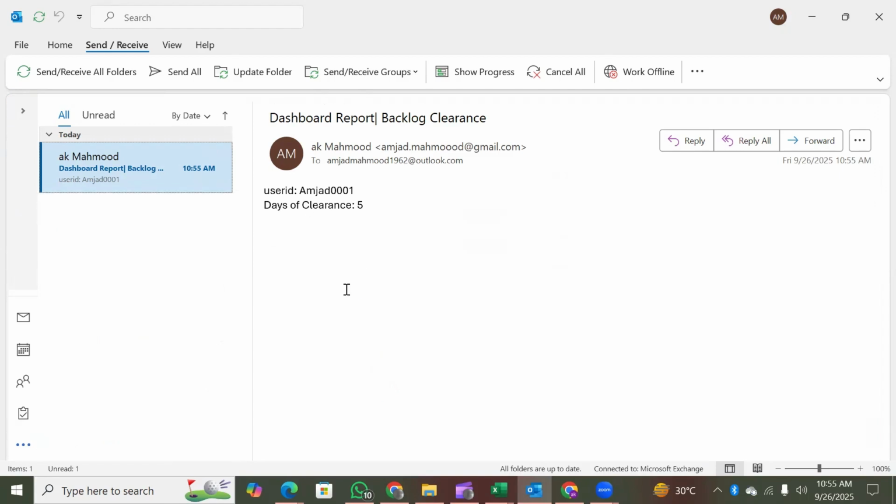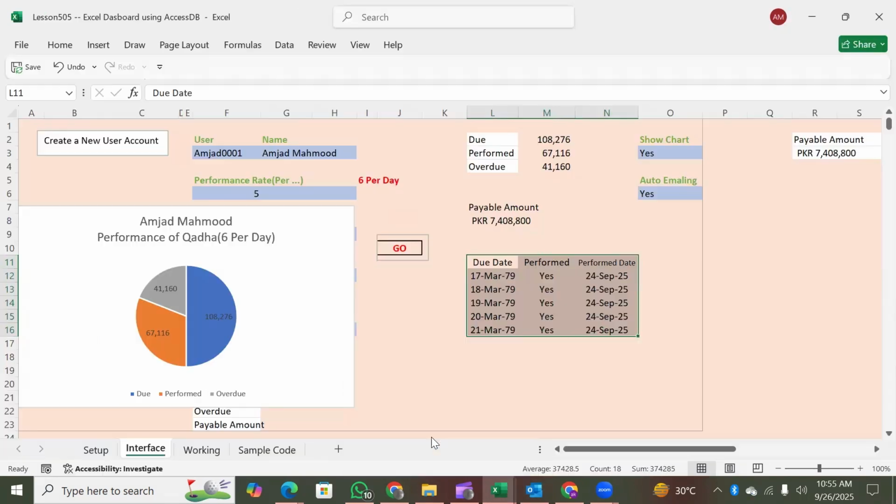Within 45 seconds, this action will start taking place in our dashboard. You can see this is the 21st of March, now 22nd of March, 1979 onwards. The action will be taken, and 5 days will be marked with the performance date of 25th of September. Let's wait for the action to be taken.